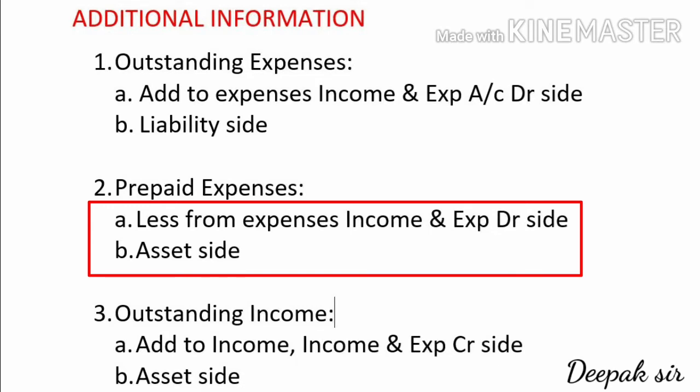So the concerned expenses which is given, whether it is insurance, advertisement, or any other account, or rent is given, this prepaid expenses we have to deduct from the concerned expense, since the expense does not belong to the current year. And the second effect of prepaid expenses will come on the asset side.